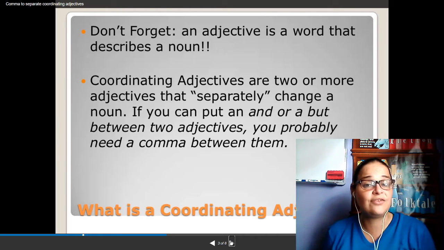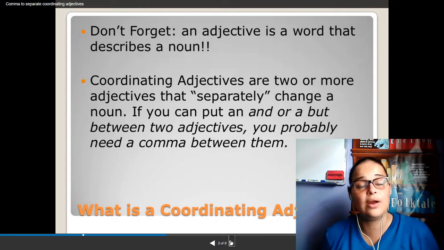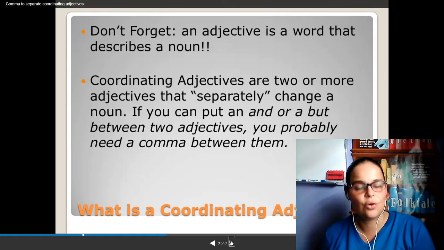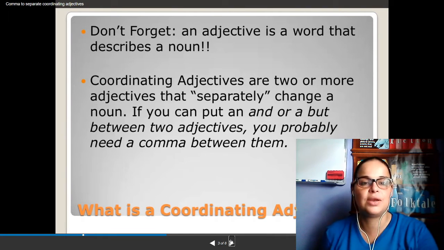Don't forget, an adjective is a word that describes a noun. Coordinating adjectives are two or more adjectives that separately change a noun. If you can put an and or a but between two adjectives, you probably need a comma between them.